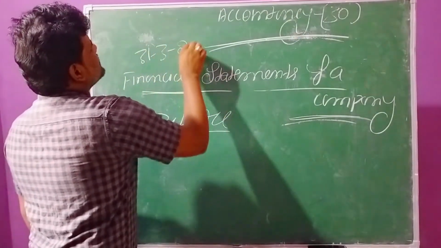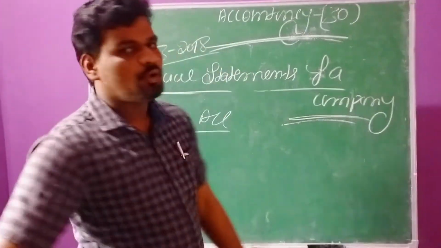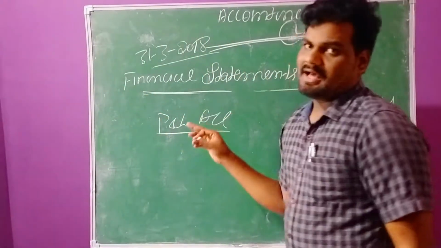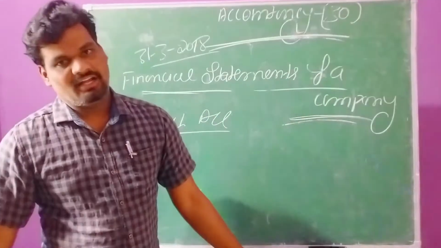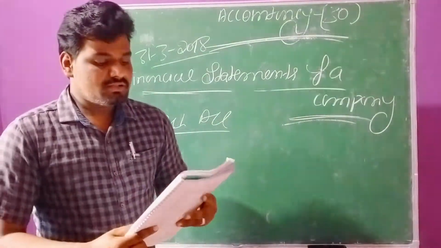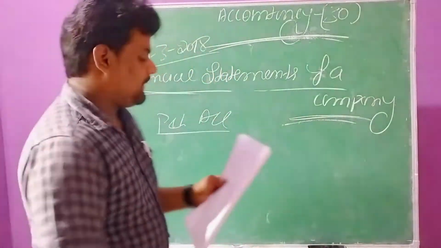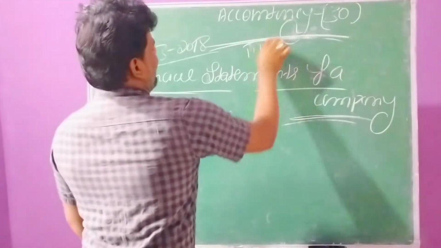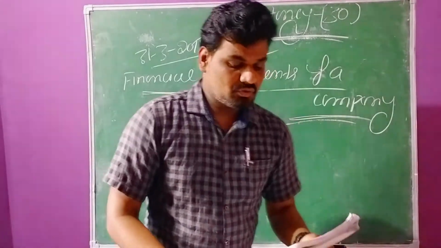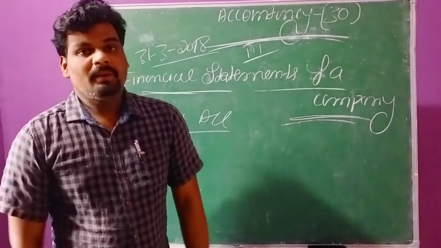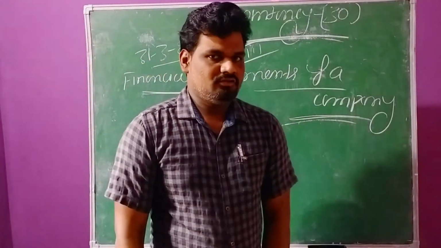Normally the financial statements are prepared at the end of the year only. As per Schedule 3 of Companies Act 2013, we need to prepare the profit and loss account.